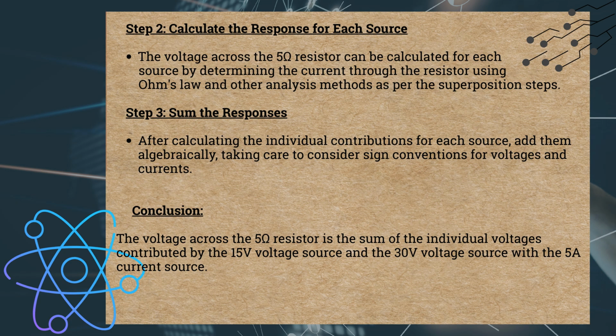Conclusion. The voltage across the 5 ohm resistor is the sum of the individual voltages contributed by the 15-volt voltage source and the 30-volt voltage source with the 5 ampere current source.